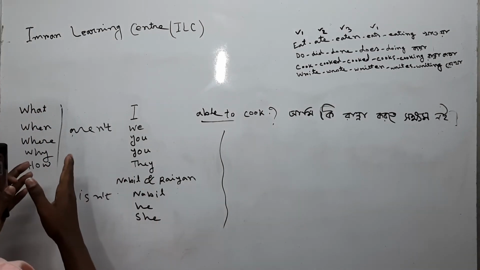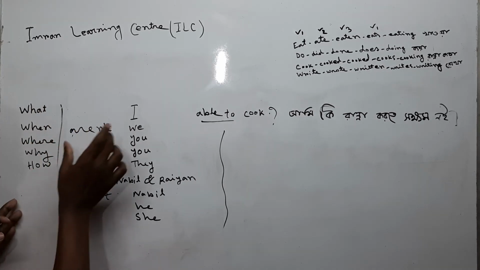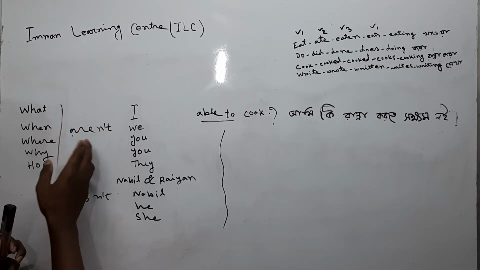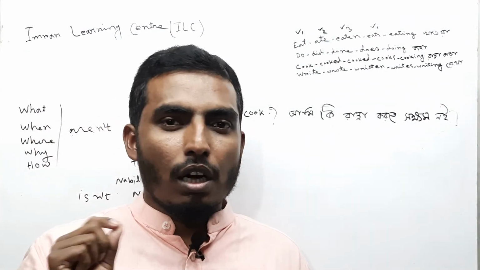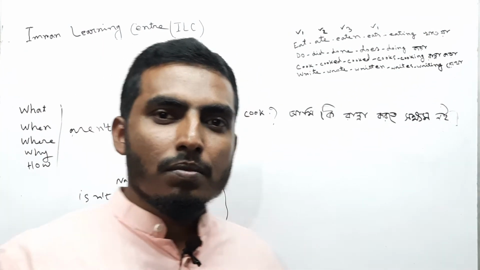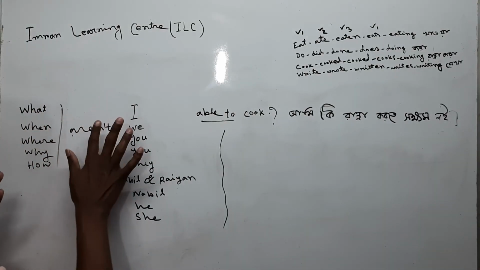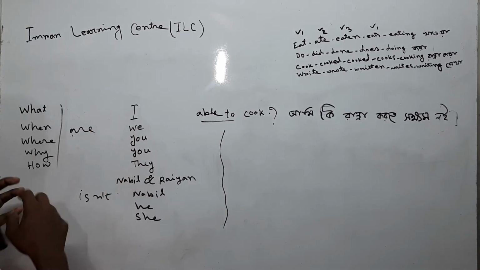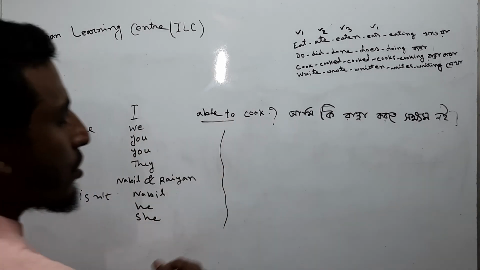Then we can use a WH word before this yes-no question, and it will be a WH question. Now it is your turn to practice: try adding a WH word with this pattern. At first, what am I able to cook?